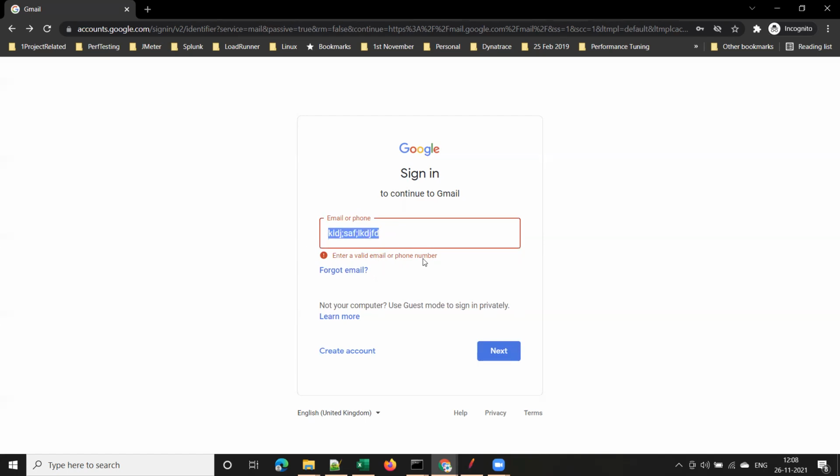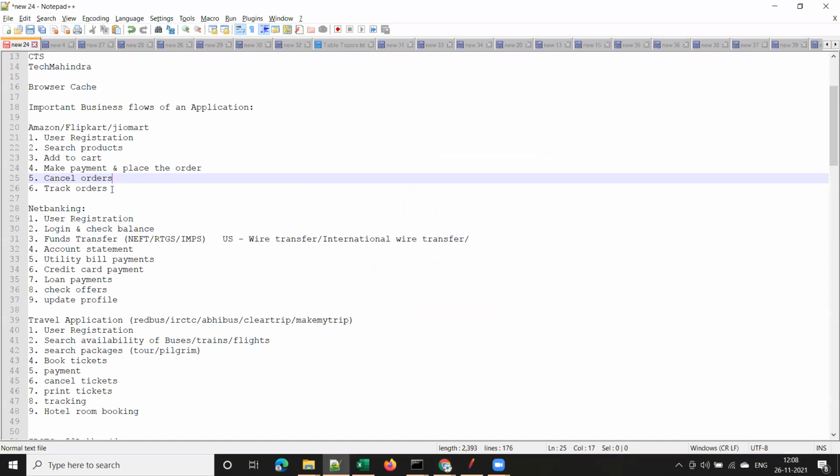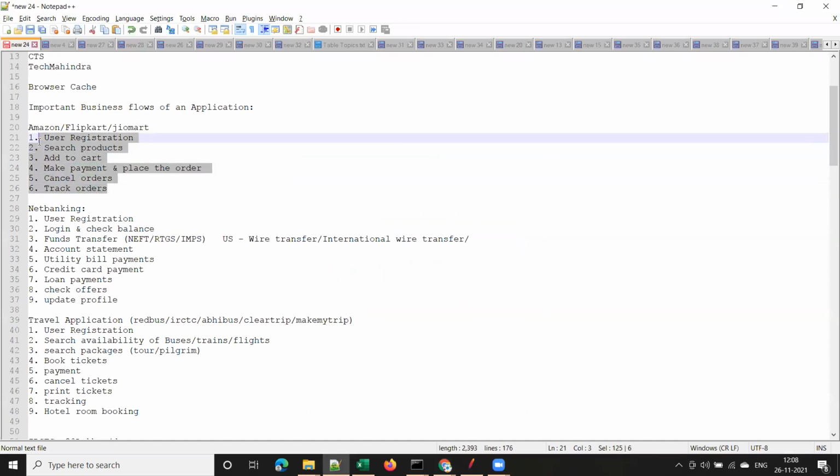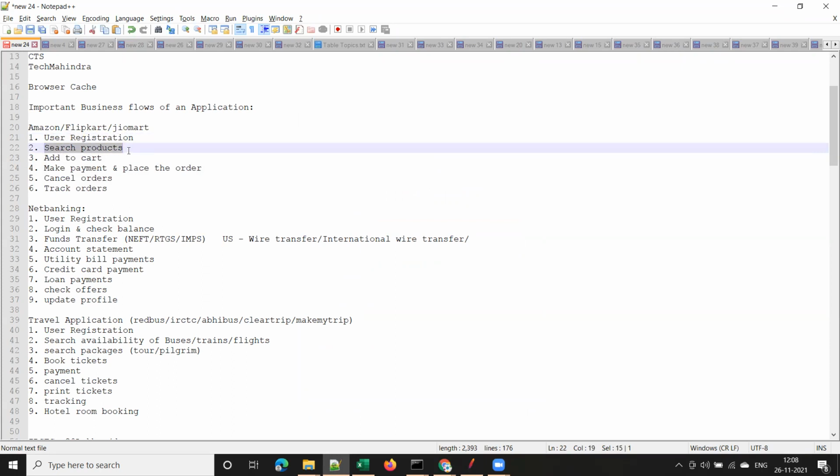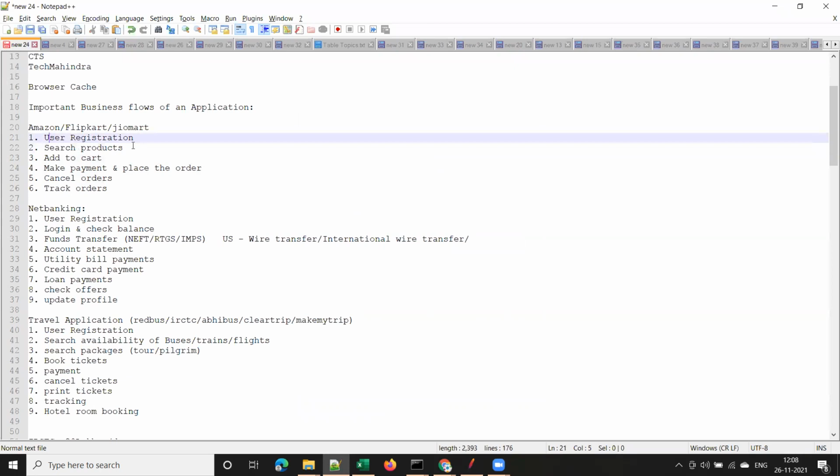This is non-functional testing. Performance testing is a non-functional testing. As part of performance testing, we will identify what are the critical business flows of the application, and we develop scripts for each of these. Which I will show you in the next session, tomorrow's session. Then you will get a clear-cut idea. So we will identify the critical business flows of the application, and then we will do performance testing for these critical business flows.